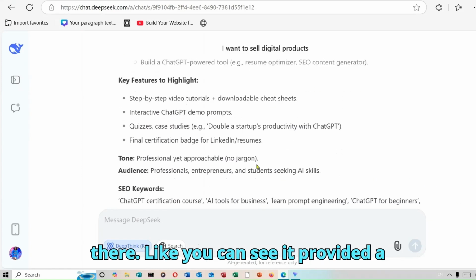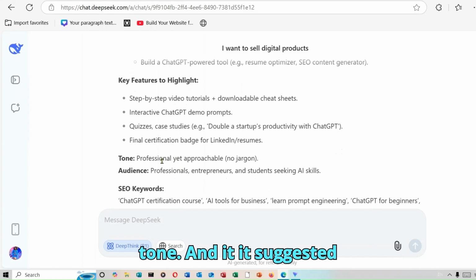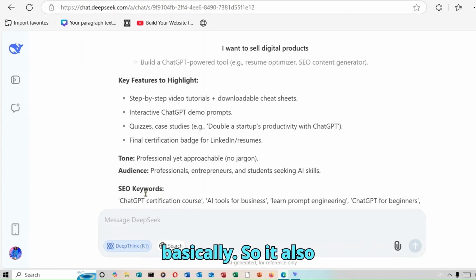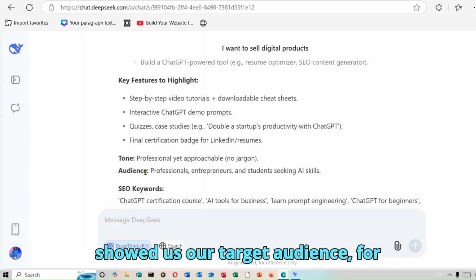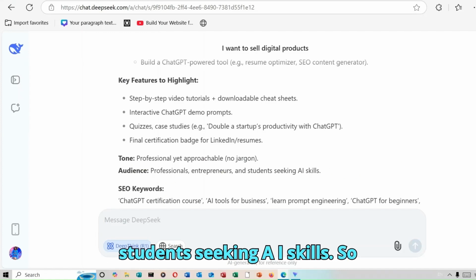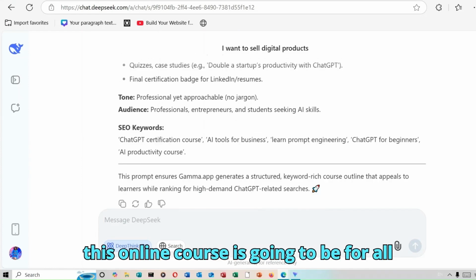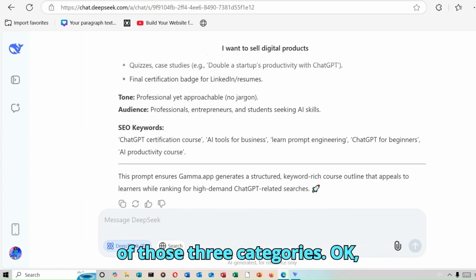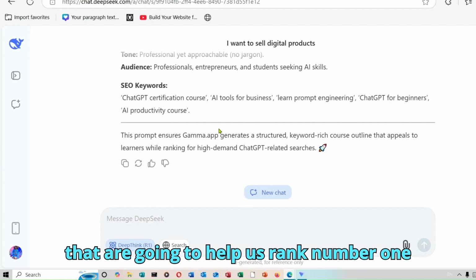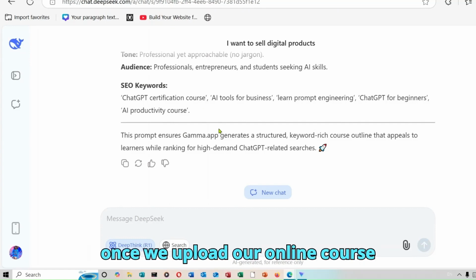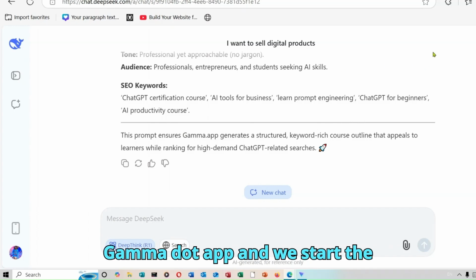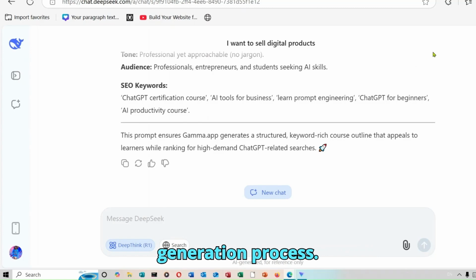Like you can see, it provided a tone, and it suggested something professional yet approachable, no jargon, something not complicated, basically. So it also showed us our target audience, for example, professionals, entrepreneurs, and students seeking AI skills. So this online course is going to be for all of those three categories. It also provided some SEO keywords that are going to help us rank number one once we upload our online course for sale. So let's go over to Gamma.app and we start the generation process.